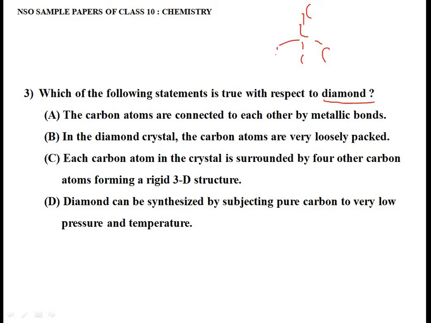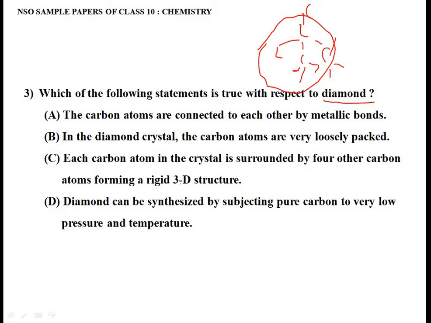So this is what a diamond looks like. This is one tetrahedral structure, and each carbon atom is surrounded by 4 other carbon atoms. That should be there in your mind. So what forms totally? It will form a 3-dimensional rigid structure.